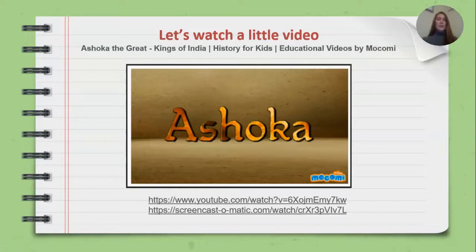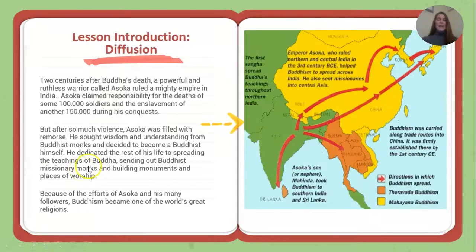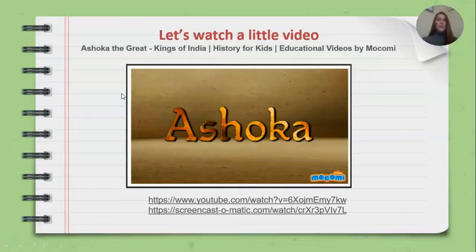This is Ashoka, the Great King of India, History for Kids educational videos. Now you may notice right here it says Ashoka, A-S-H-O-K-A, and I'm pronouncing it with an A-S-H. And then here I said Asoka, A-S-O-K-A. So our book and our student guide pronounce it without an H. A lot of the things that you may find for additional information will pronounce it or have an H in there. It can be pronounced and spelled either way.